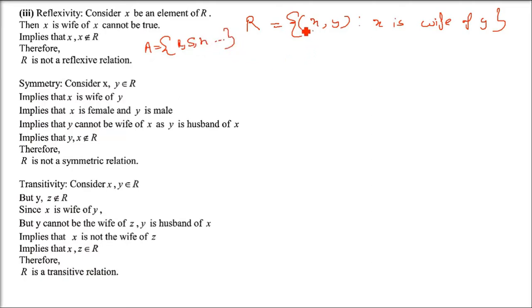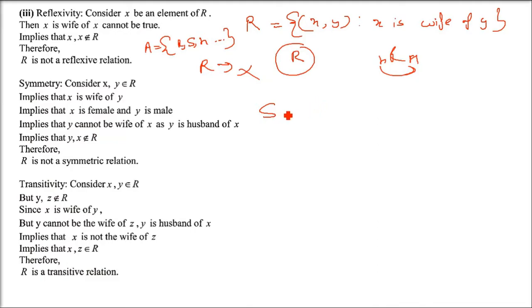But let us take the example of Ram, Sham and Hassan. Now take the example of a woman also, Pooja, say. So take the example of Ram. Ram is a wife of Ram. Is it possible? Can a man be a wife of himself? No. Take the example of Hassan. Can Hassan be his own wife? No. So it is not reflexive.